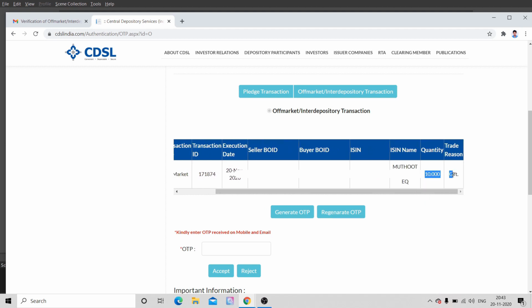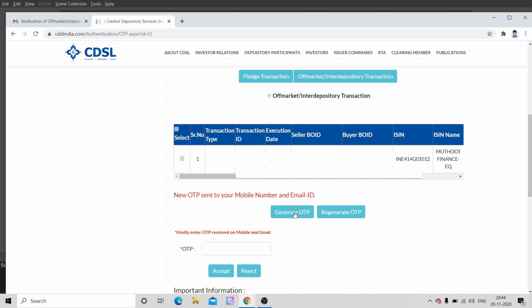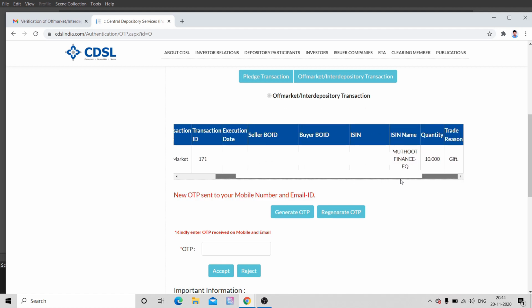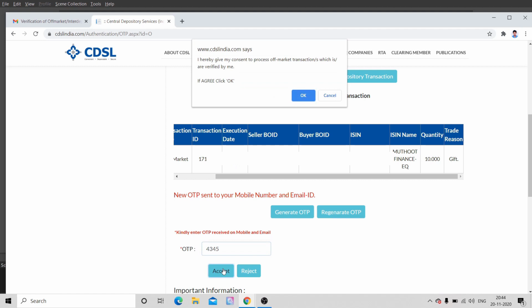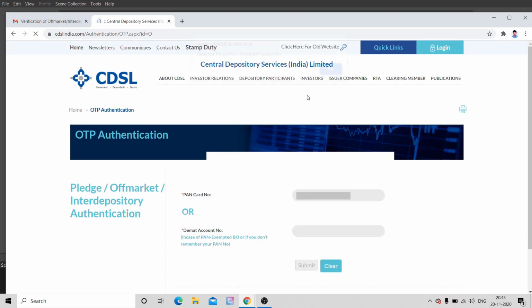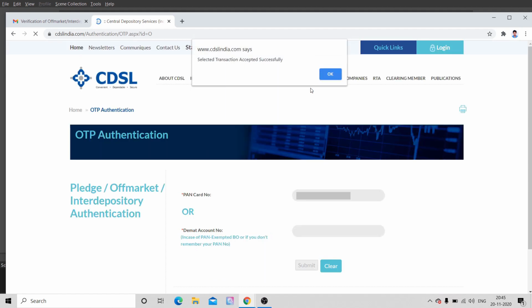You need to click on generate OTP and enter that OTP here. This is the last step to complete the gifting process using the Zerodha Kite app. So I am entering the OTP here. You need to complete the transaction on the same day when you get this email. So click on OK. You can see the transaction information. Selected transaction accepted successfully. That's it, friends.